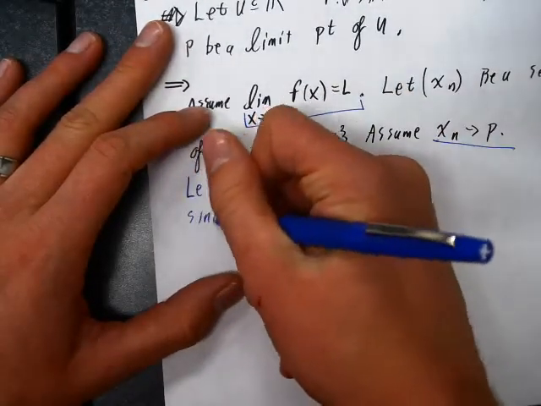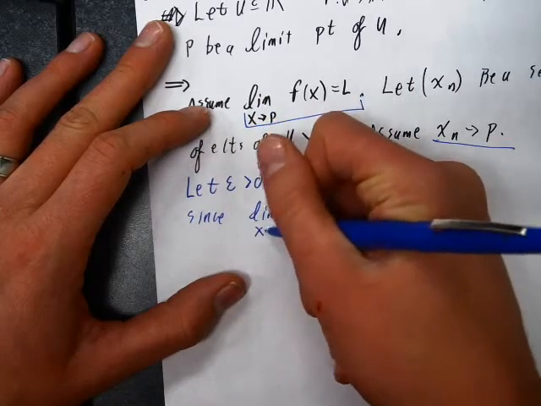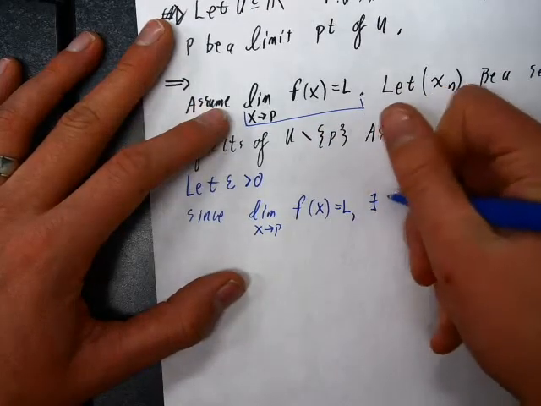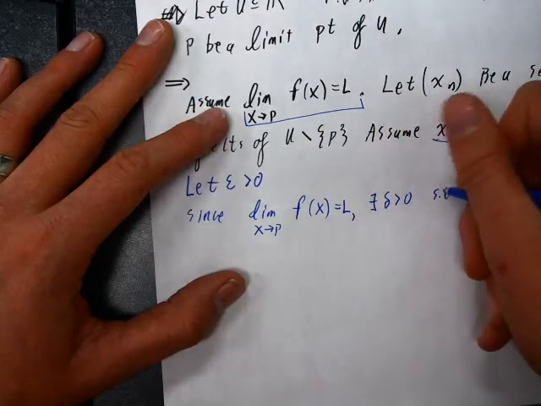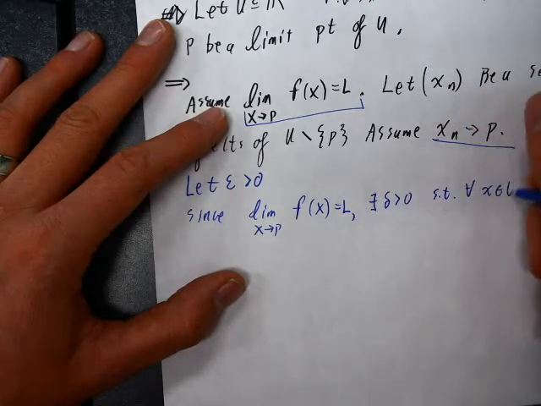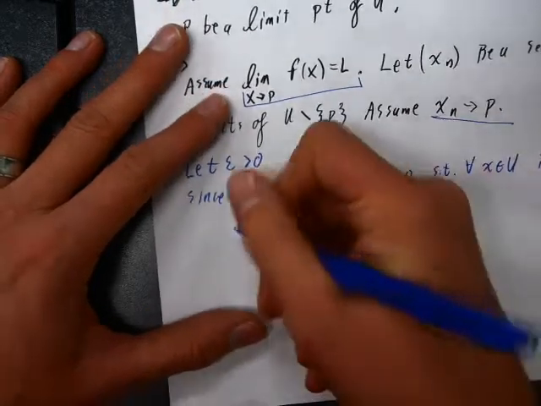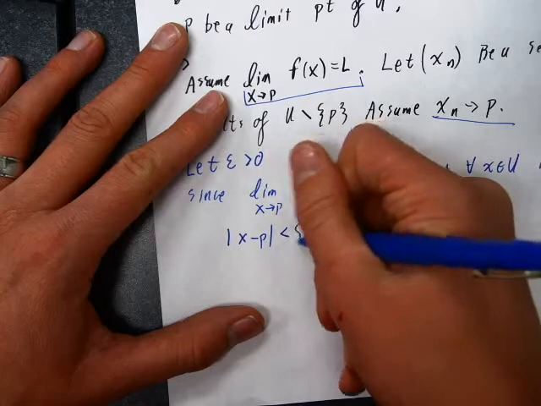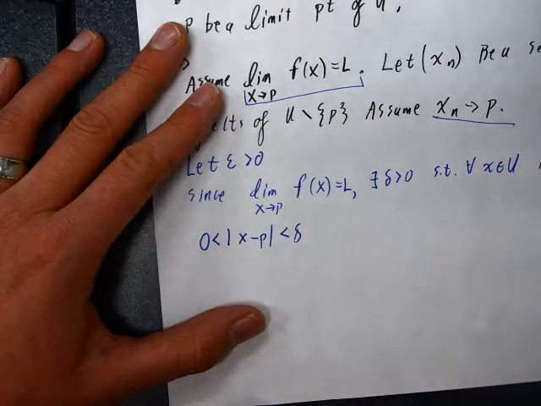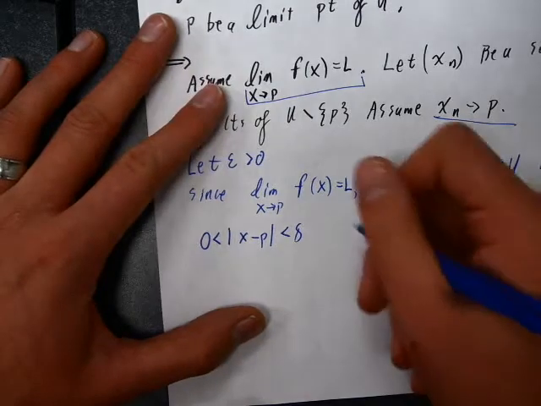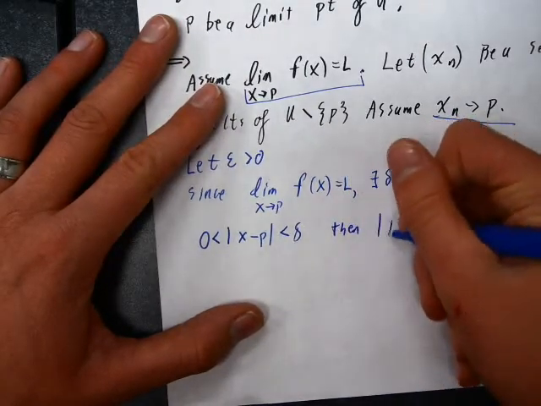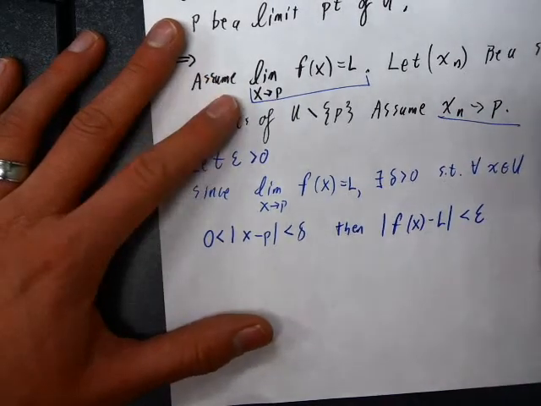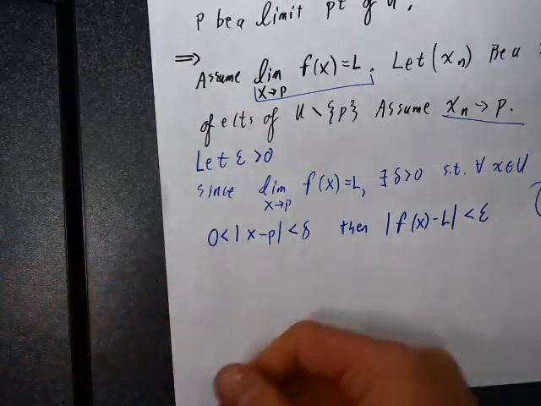So let's see, since the limit as x approaches p of f of x is equal to L, there exists some delta bigger than 0, such that for all x in u, if the absolute value of x minus p is less than delta, but bigger than 0. Remember, the limit doesn't care about what happens when x is literally equal to p. Then, the absolute value of f of x minus L is less than epsilon. So let's go ahead and number that implication.